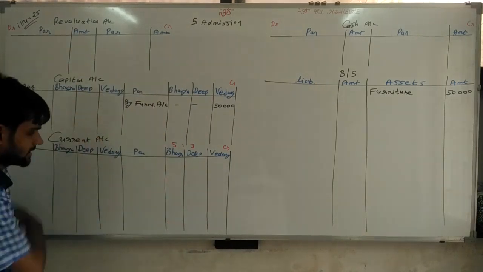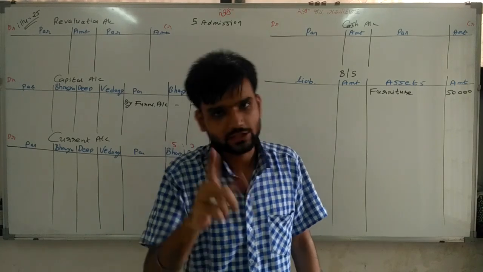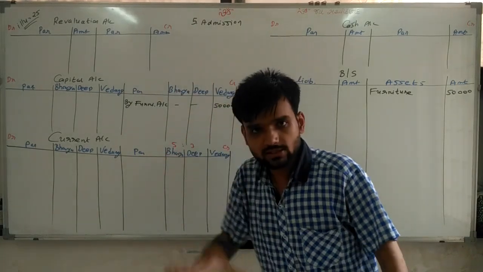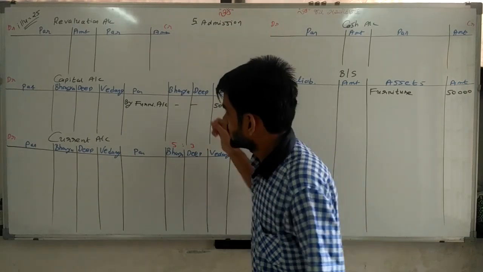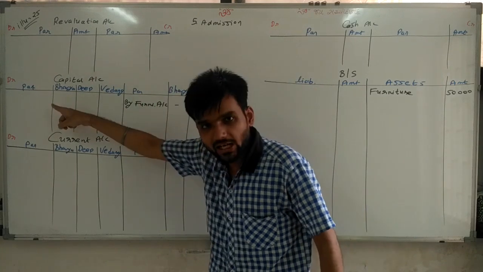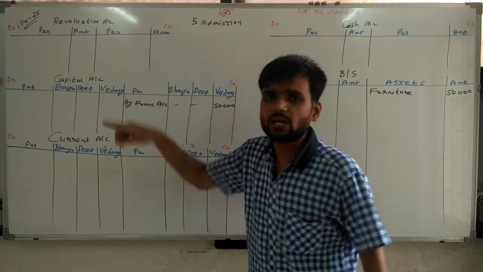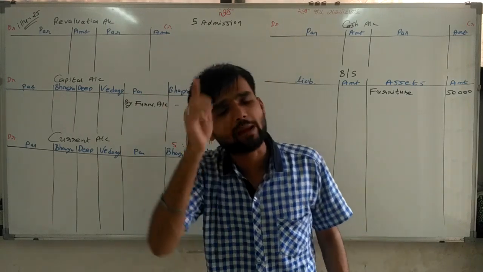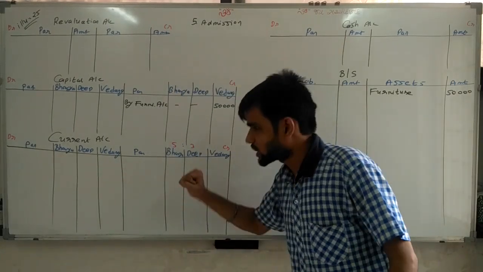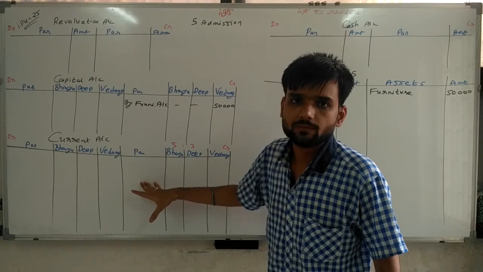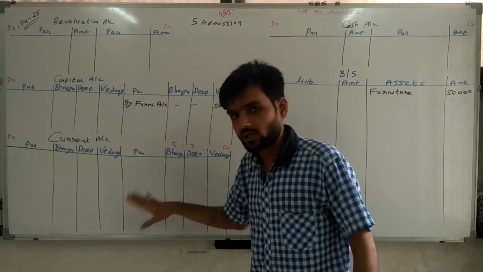So what do we have to write in current account? Don't worry, current account is the easiest account. Why? Try to understand. Up to this sum, whatever we were doing in capital account, that we are doing in current account. Nothing else. In capital account, we write entries related to capital only. Except capital, all these things are written here. Even interest on capital we write here. All the things except capital are written in current account.